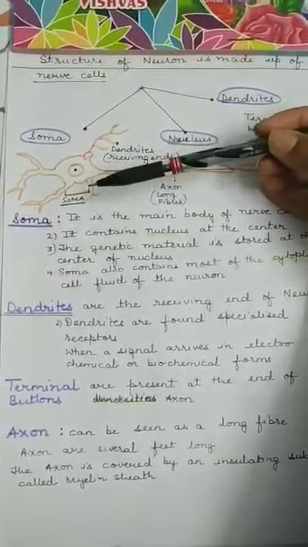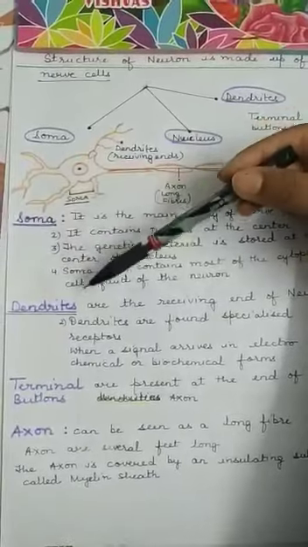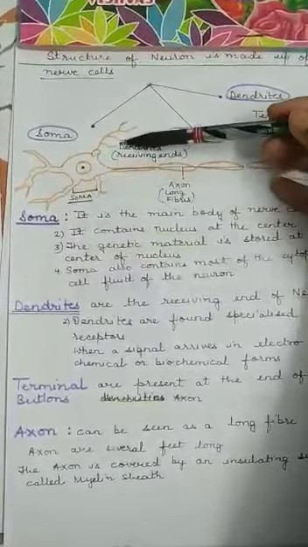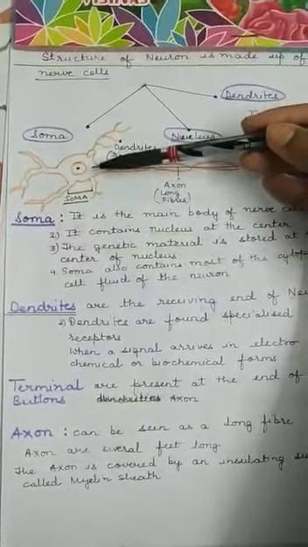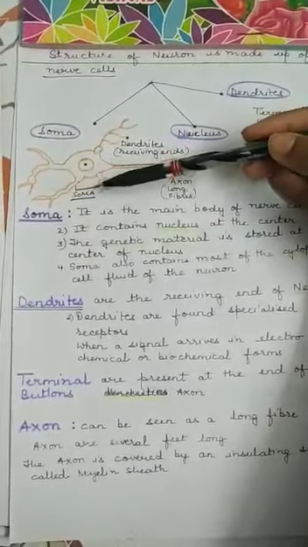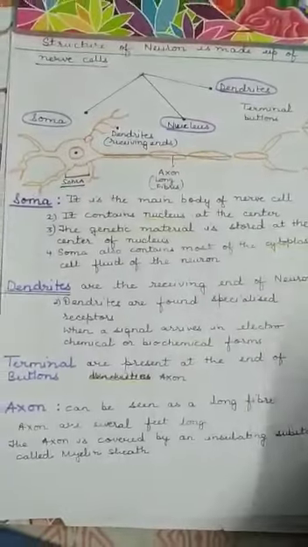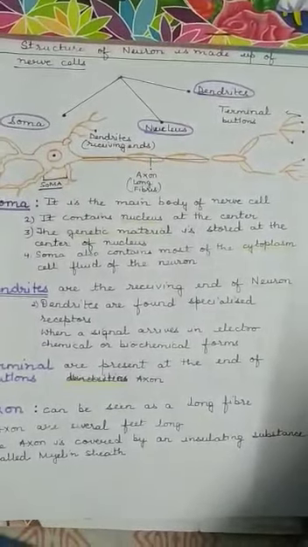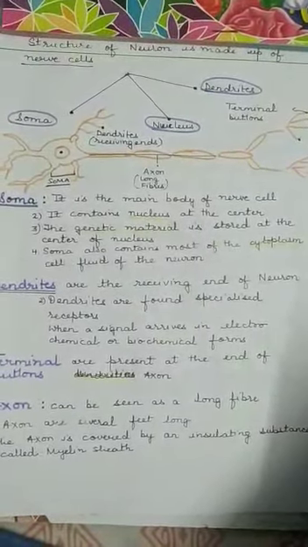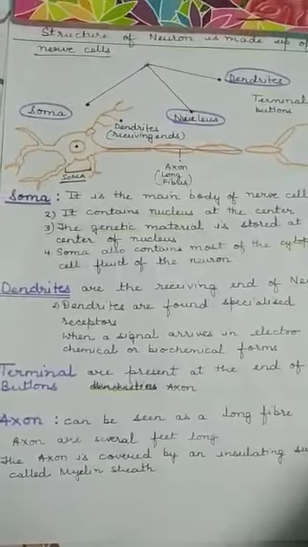Now children, if you look at the soma, then come the dendrites. These are the dendrites which generate from the soma. It is often believed that dendrites are the receiving end of the neuron. Specialized receptors are found on dendrites.